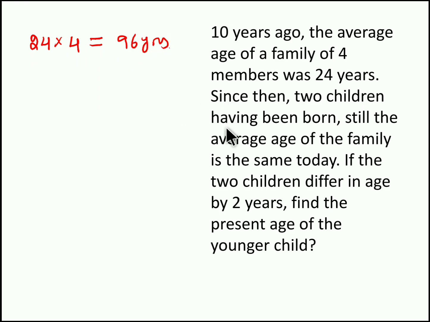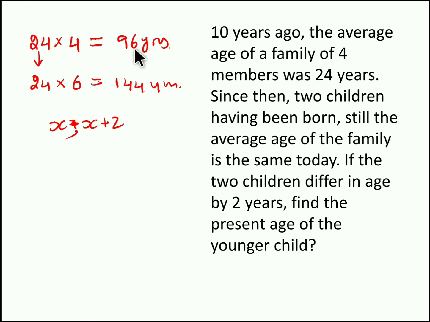Since then, 2 children have been born. Still the average age of the family is same today. So today also, after 10 years, right? So today also their average is same, but now they have 6 people in their family. So 24 into 6, their sum is 144 years. And we have another hint. If 2 children differ in age by 2 years, so if first child age is X, then second child will be X plus 2.